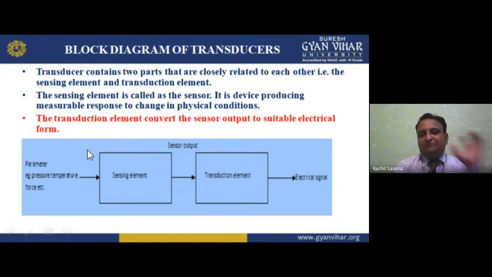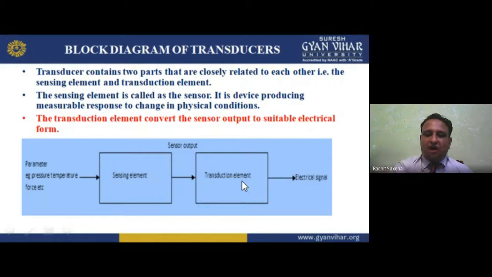So I am applying a pressure of air, maybe 40 psi. Temperature is there, say 5 degrees centigrade. Force is there, in Newton meter. So we are applying these here, and this block shows you the sensing. It senses how much we are applying. Then we have the sensor output, and this sensor output is given to the transduction element.